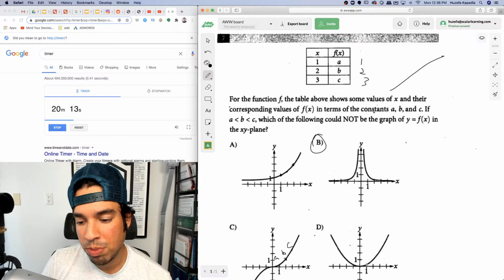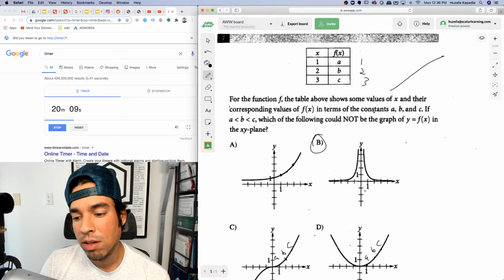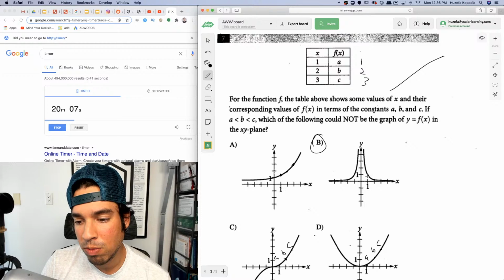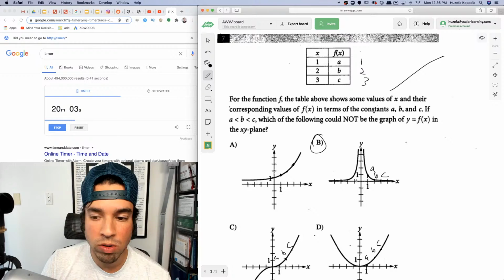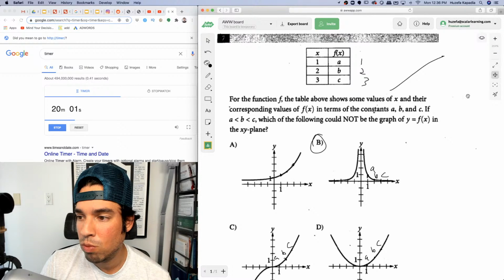And then here would be a, b, and c. So those are all fine, right? C is the biggest. Here it would be a problem, right? Here would be a, here would be b, and here would be c. So c is smaller than b and a, so that's out. So b is the one that doesn't work.